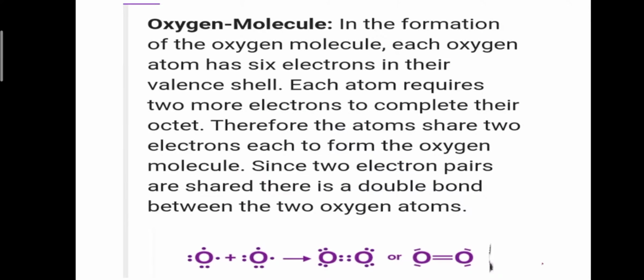Oxygen molecule. In the formation of the oxygen molecule, each oxygen atom has 6 electrons in its valence shell. Each atom requires 2 more electrons to complete its octet. Therefore, the atoms share 2 electrons each to form the oxygen molecule. Since 2 electron pairs are shared, there is a double bond between the 2 oxygen atoms.